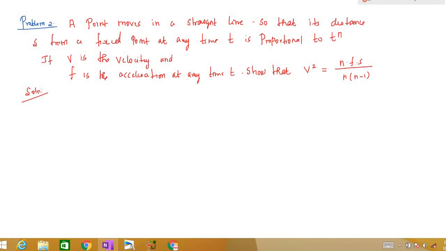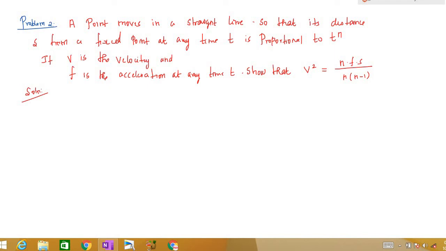If v is the velocity and f is the acceleration at any time t. In the previous problem we had a to be acceleration, here f is the acceleration, so don't worry about the sign, it's not a problem. Show that velocity square is equal to n f s divided by n into n minus 1.